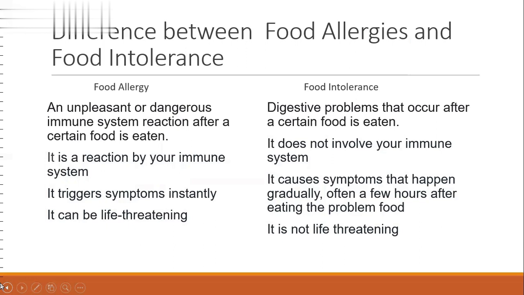Food allergy is a reaction by our immune system. Food intolerance does not involve our immune system. Food allergy triggers symptoms instantly, whereas food intolerance causes symptoms that happen gradually, often a few hours after eating the problem food. Food allergy can be life-threatening, whereas food intolerance is not life-threatening.